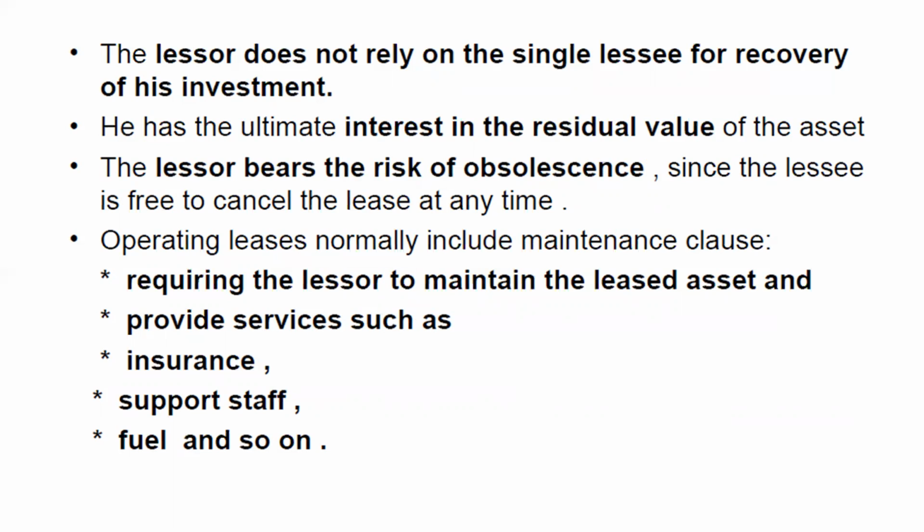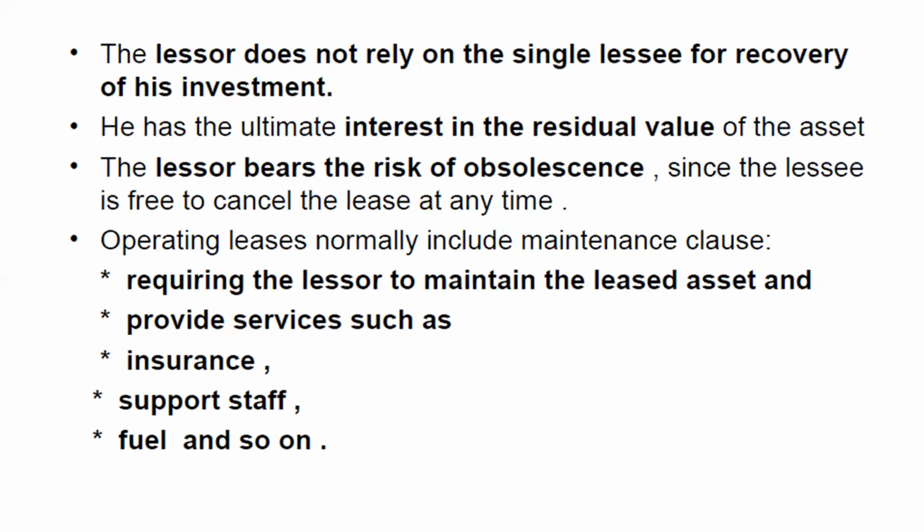Operating lease normally includes a maintenance clause requiring the lessor to maintain the leased asset and provide services such as insurance, support staff, fuel, and so on. Sometimes even the support staff is given by the lessor to the lessee. For example, the JCB machines, if they are to be used by the lessee for digging and construction purposes, the lessee gets that JCB along with the driver and the cleaners and all that.